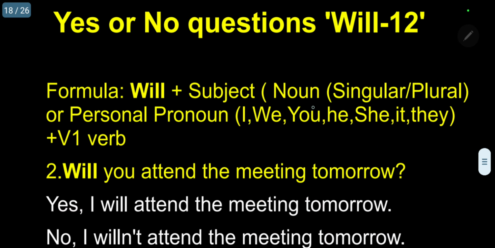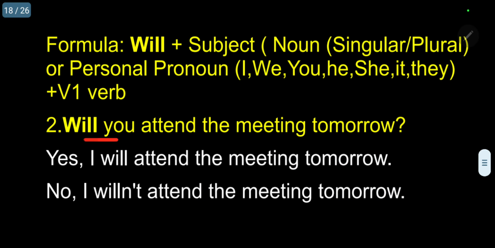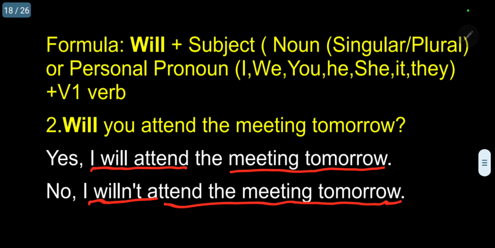Question number 2: Will you attend the meeting tomorrow? Two possibilities. Yes, I will attend the meeting tomorrow. No, I willn't attend the meeting tomorrow. My dear students, one important piece of information: if you are using will and you, second person singular or plural, in the answer you have to use I if it is singular, and we if it is plural.